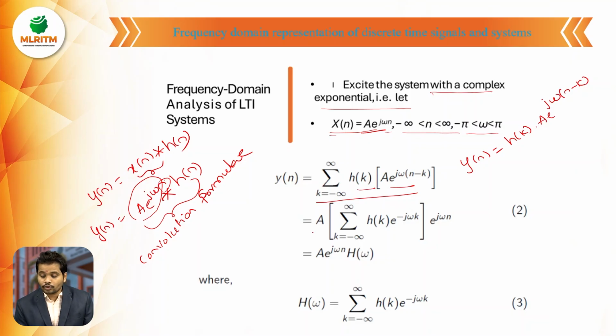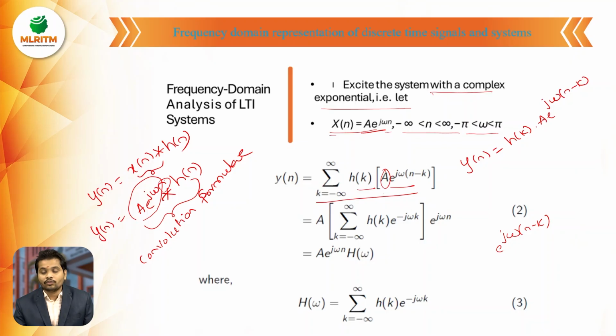So coming to here, A is an arbitrary constant. I am taking this outside of the summation: A into summation k equals minus infinity to infinity h of k e power minus j omega k into e power j omega n. How it came: here I wrote A into e power j omega (n minus k). So this can be written as A into, one minute.